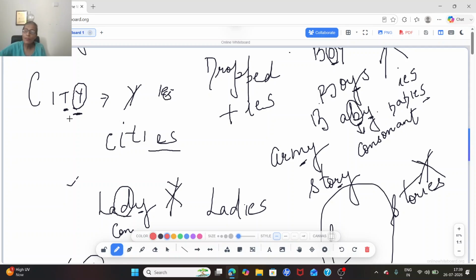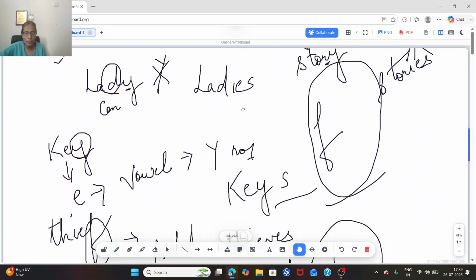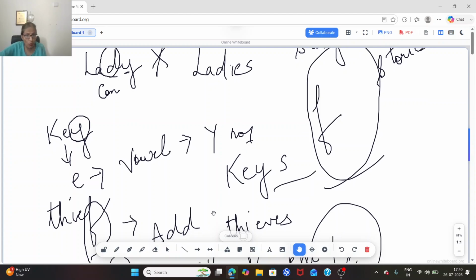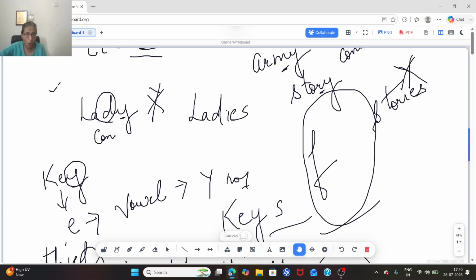When a vowel is there, we are not dropping Y, we are just adding S. If Y has a consonant before it, we drop the Y and add IES. And if there is a vowel, we don't remove Y, we simply add S.